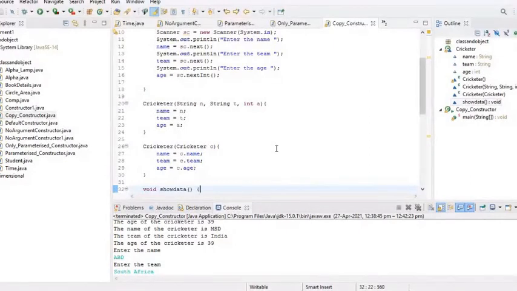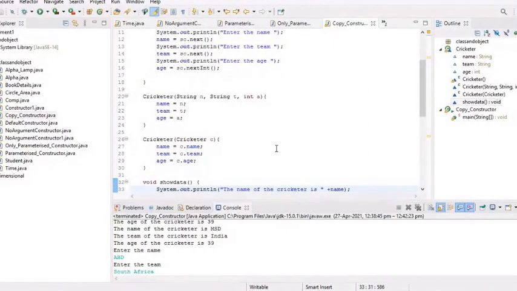Ishandeep, have you completed? No, sir, just two lines. Okay.